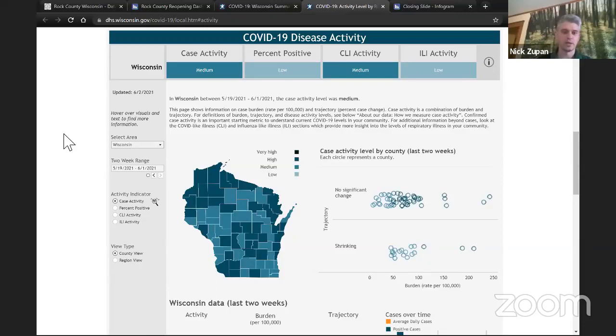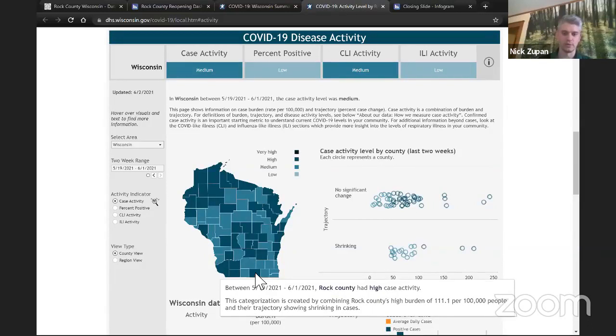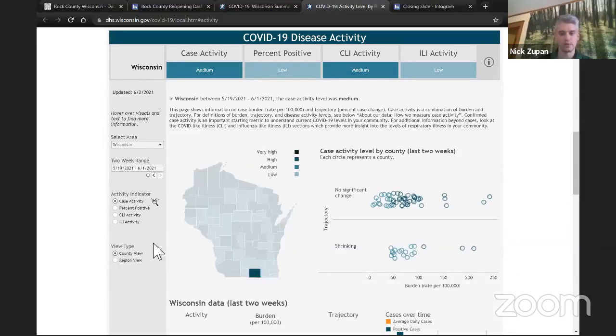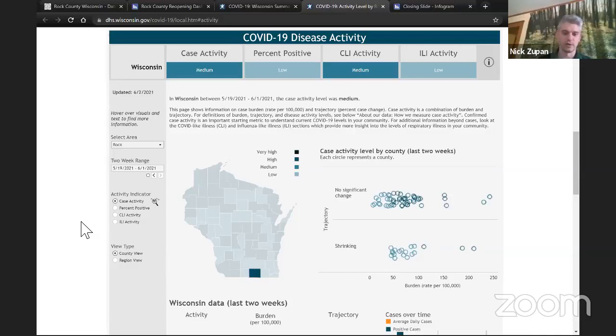And this page is nice because you can see the metrics that are related to every county in the state. So Rock County being down here on the southern border of Wisconsin, you can see the data when you mouse over the county. You can also click on the county, and you can also use this drop-down area to filter out the data just for Rock County.